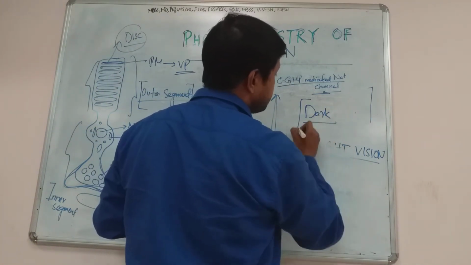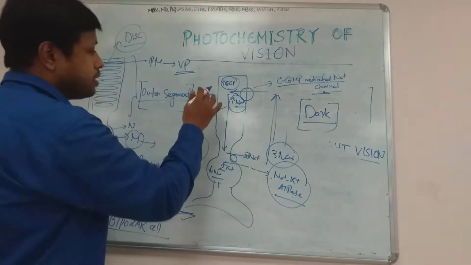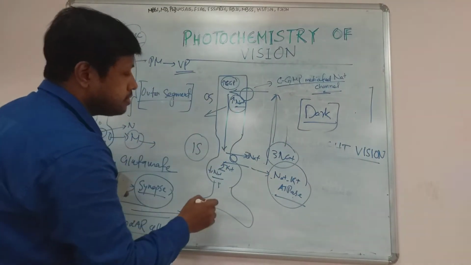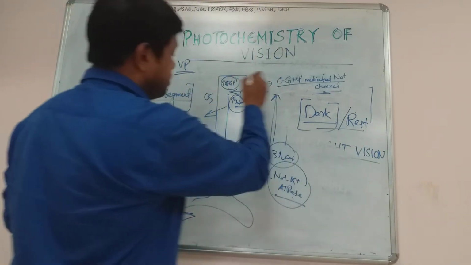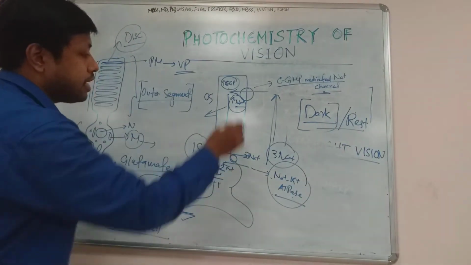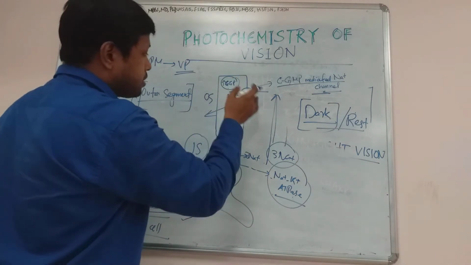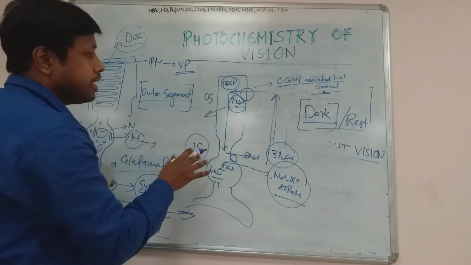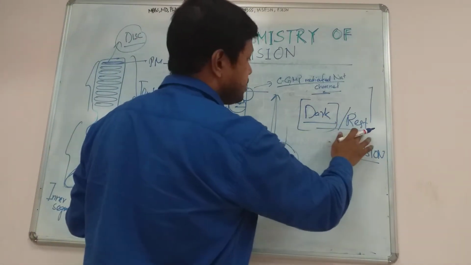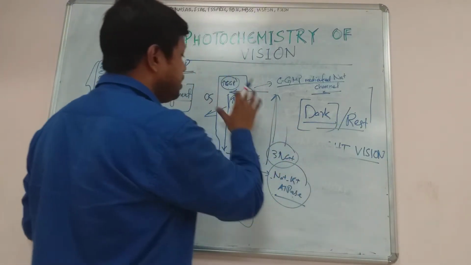When no light falls on the retina or on the rod cell, these are the changes at rest or in dark. So this is the activity of the sodium channels that goes on in the rod cell in dark, or when it is at rest, or when no light is falling on the rod cell.